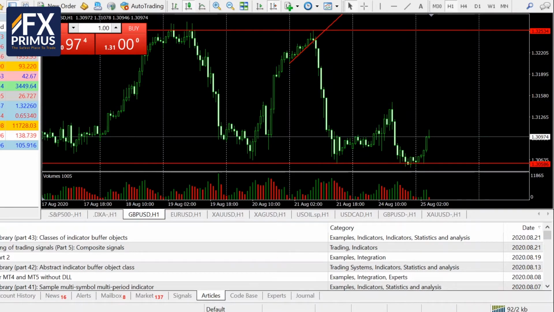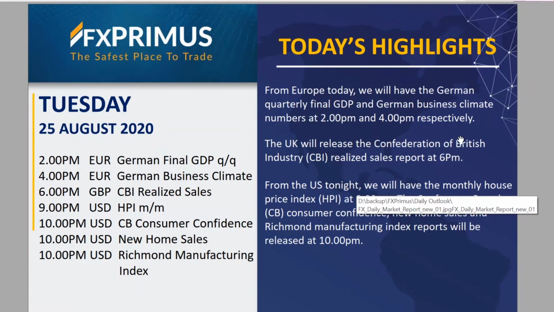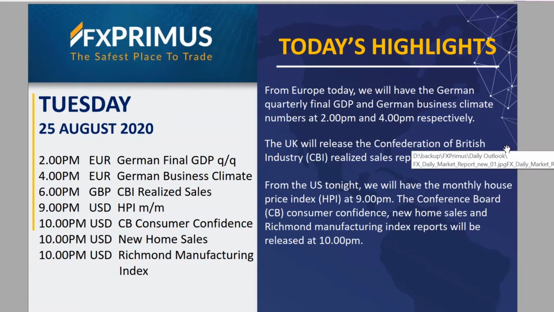Okay, so let us have a quick look at today's economic calendar. For today, we are going to be having a mixed batch of data. From Europe today, we will be having the German final gross domestic product numbers. These will be quarterly numbers at 2 p.m., followed by the German business climate data at 4 p.m. So the emphasis will be on the German gross domestic product and also business confidence, and this will largely have some impact on the euro dollar moving towards 2 p.m. local Singapore and Malaysia time today.